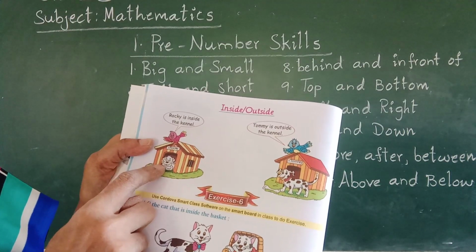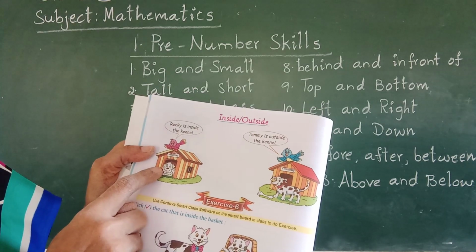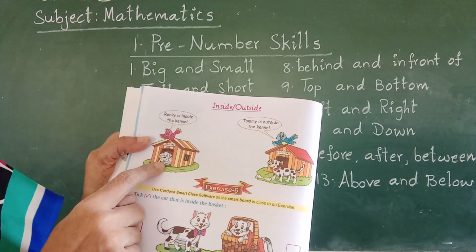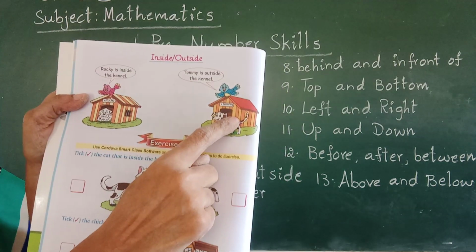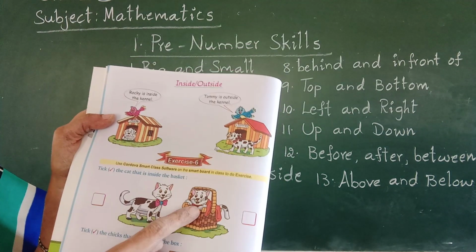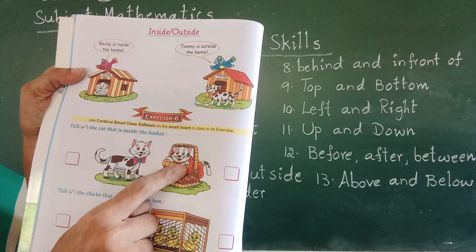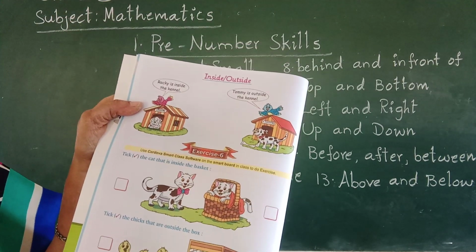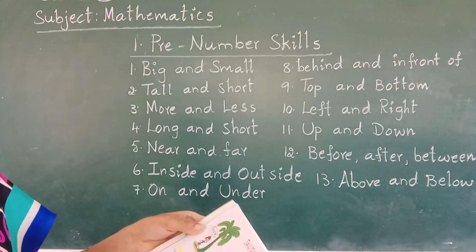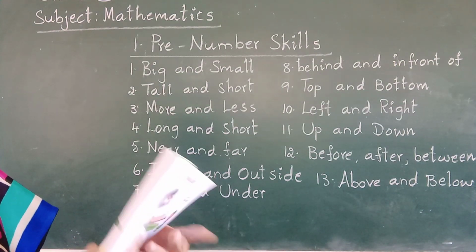Next, inside, outside. This puppy is inside the kennel. This dog is outside the kennel. Inside the basket, outside the basket. Inside the cage, outside the cage. Next one.